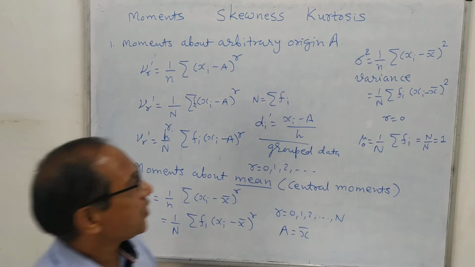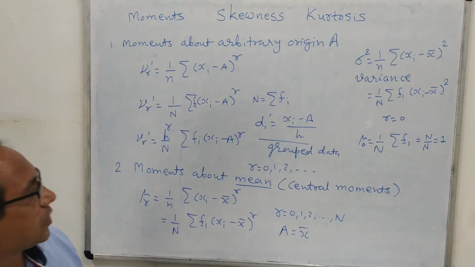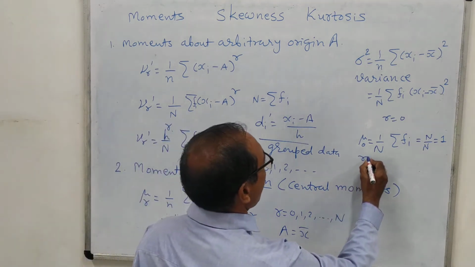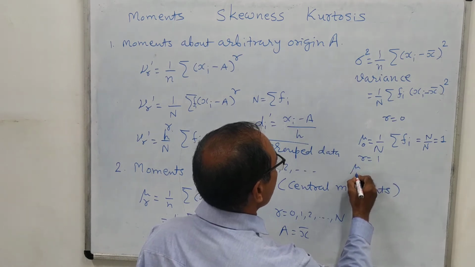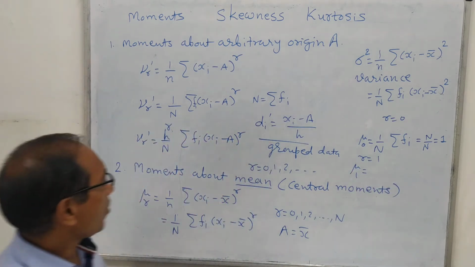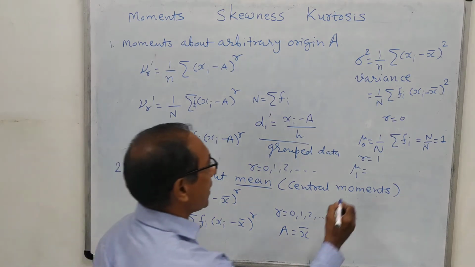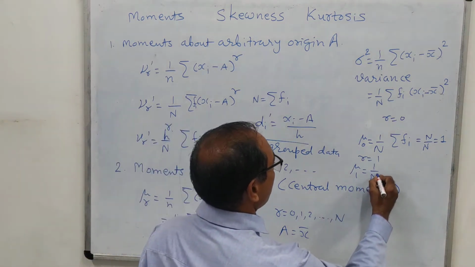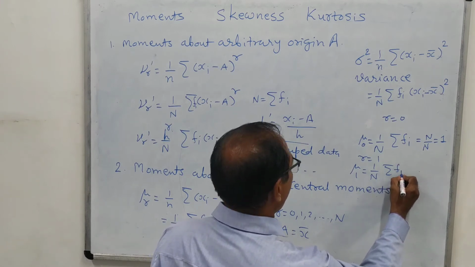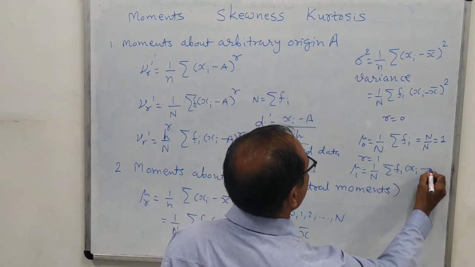So the value of mu 0 is 1, as you know. Then we will put r equal to 1. That means we will find out the first central moment. Here we will put r equal to 1, so we will get from the formula 1 upon n sigma fi into xi minus x bar.